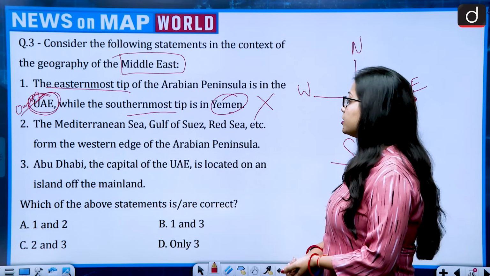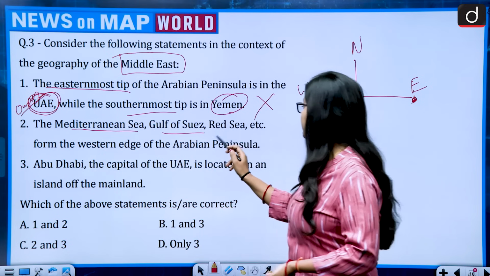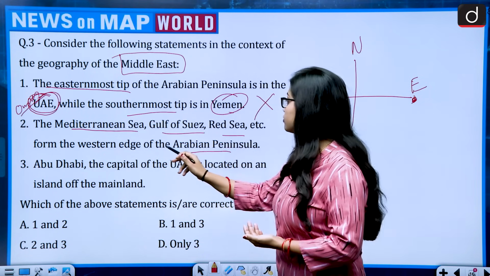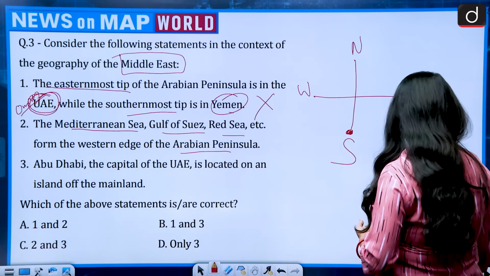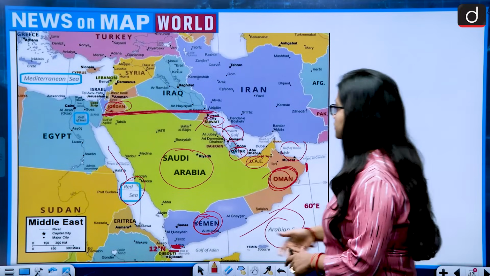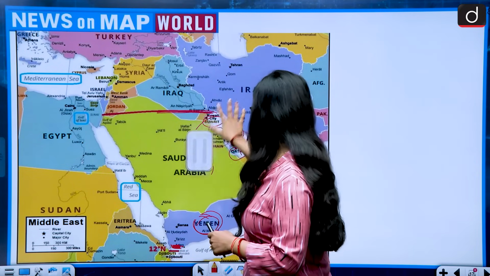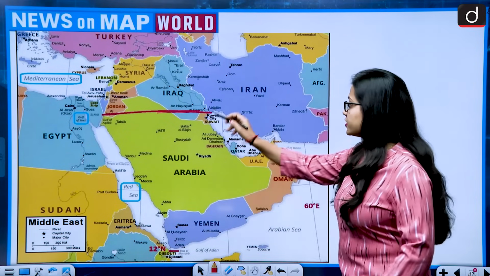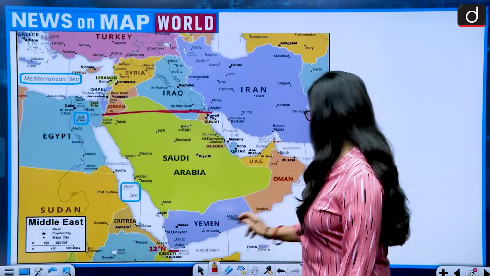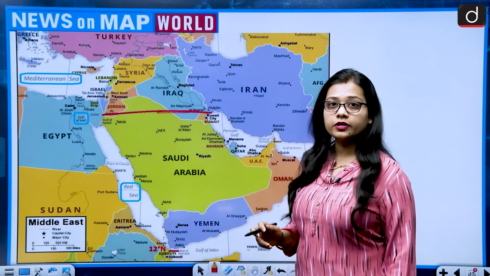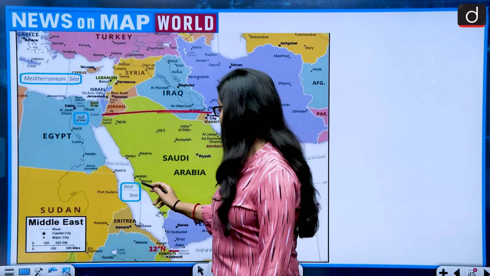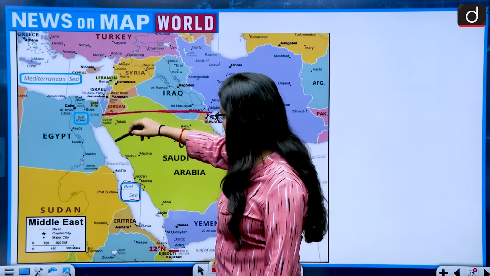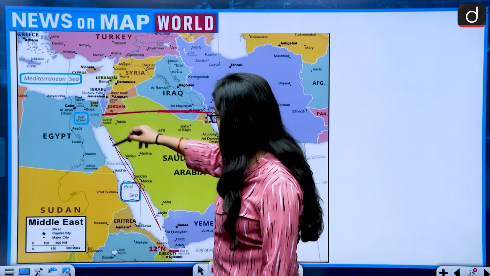Second statement: the Mediterranean Sea, Gulf of Suez, Red Sea, etc. form the western edge of the Arabian Peninsula. Mediterranean Sea, Gulf of Suez and Red Sea. Let me just rub it for you. This is the Arabian Peninsula, and it is saying it is covered on the western side by the Red Sea. That is absolutely correct because it is covered with the Red Sea. It is very clearly visible that this area is covered with the Red Sea.